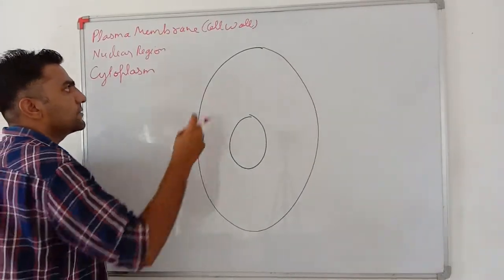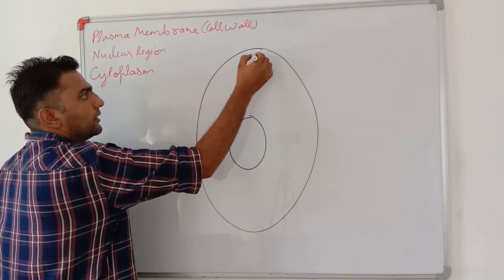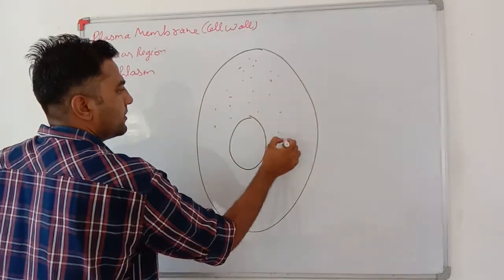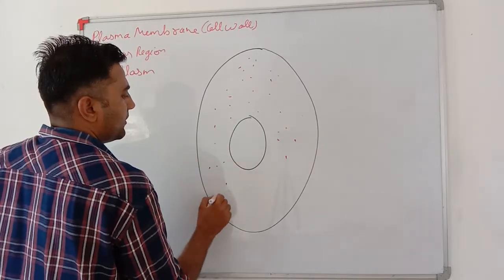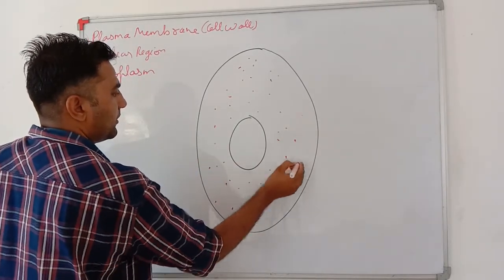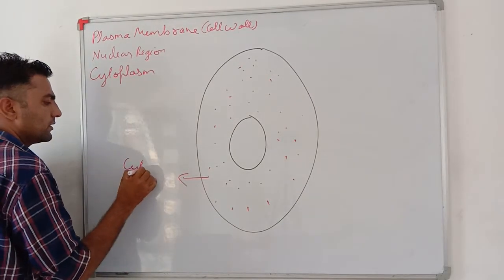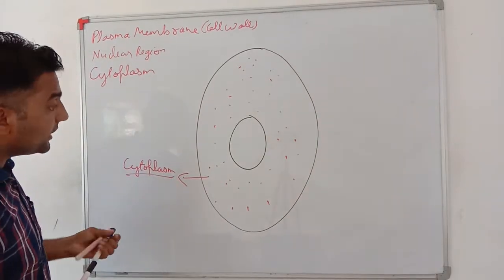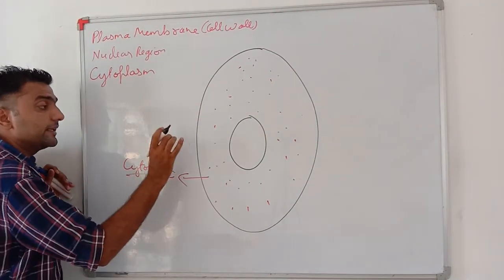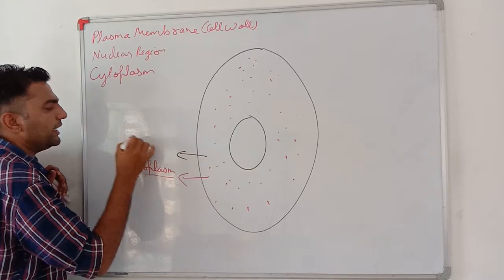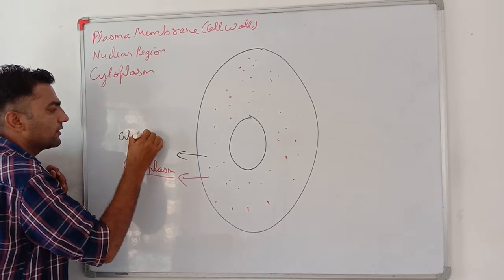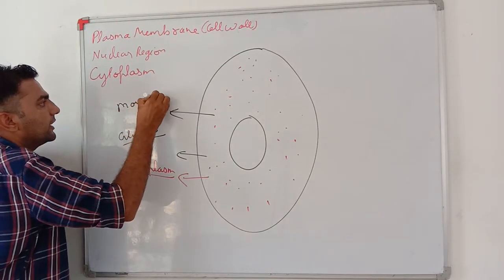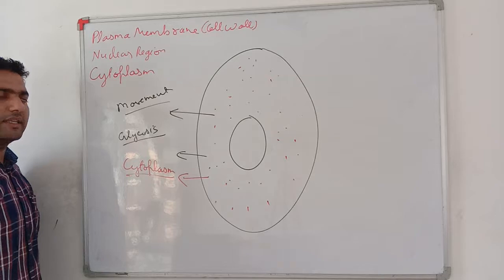Now between the plasma membrane and the nuclear membrane, this aqueous part is called the cytoplasm. See my dear students, many metabolic activities take place in the cytoplasm, such as glycolysis, and many material movements all take place in this.